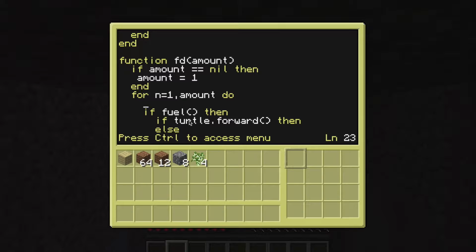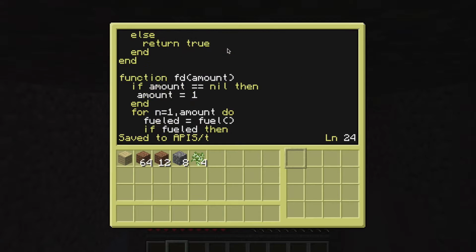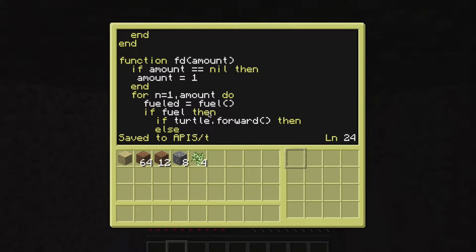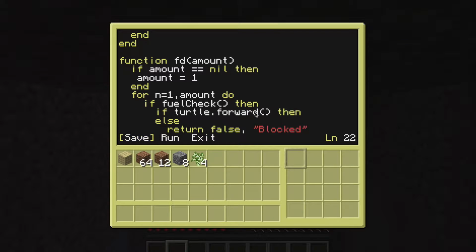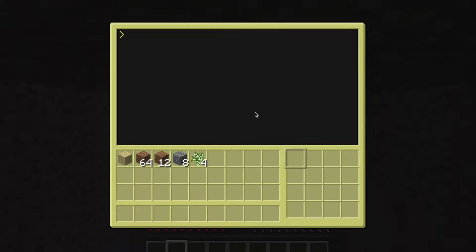Okay, maybe if we do fueled equals fuel, and then I do fueled, maybe that works. Save, because fueled is, oh, fuel check, right? Called it fuel check. Good thing I checked. So now we can just get rid of that. There we go. That should work. Reboot. All's good. Rebooting reloads the API.